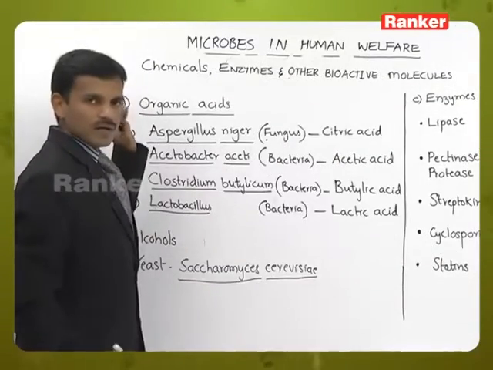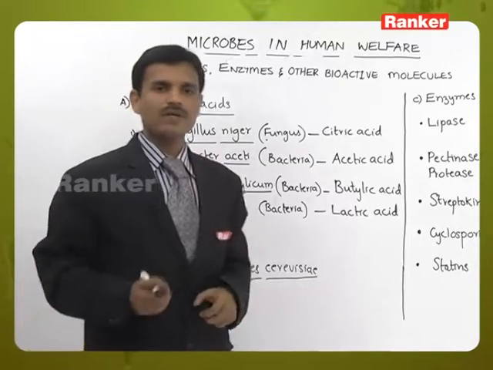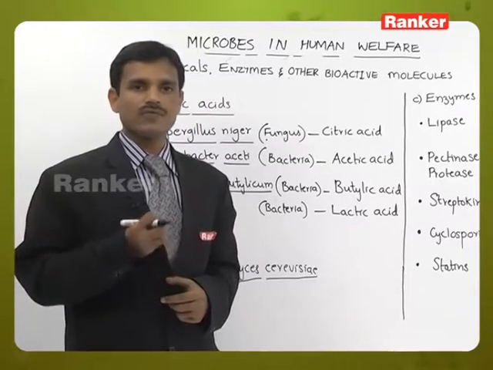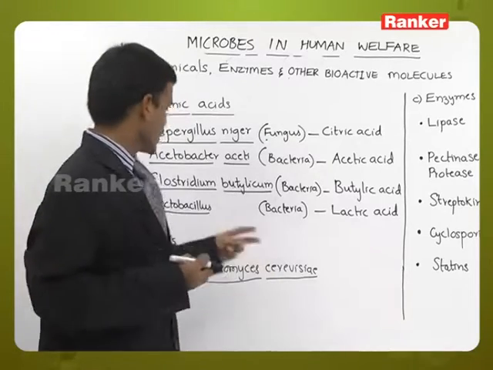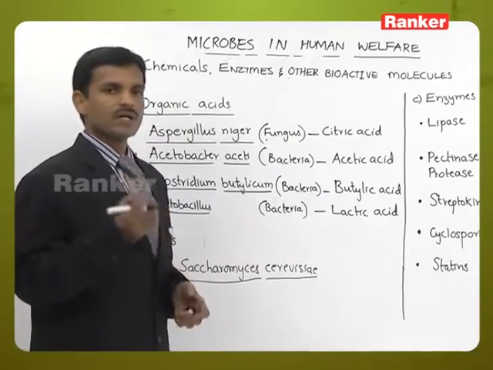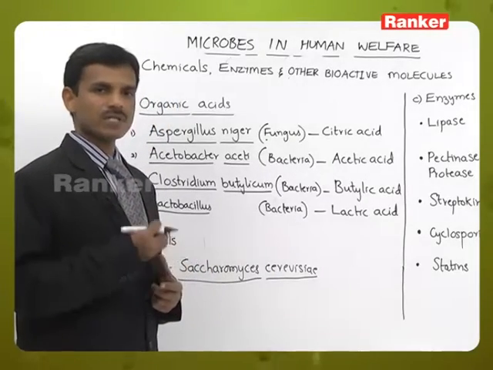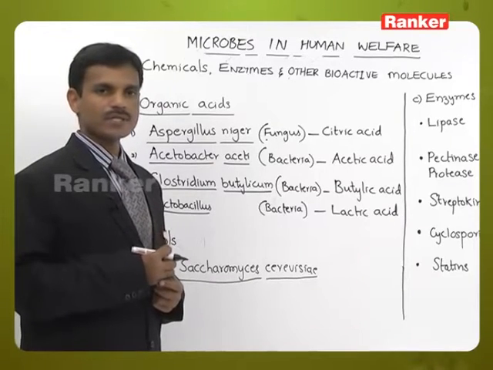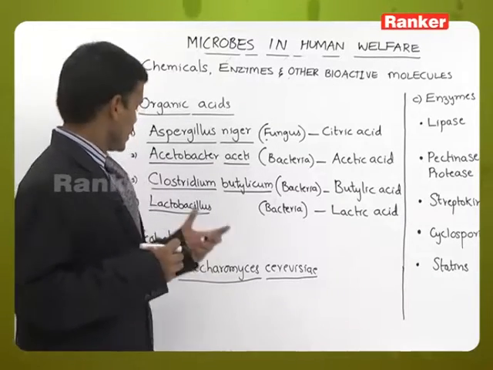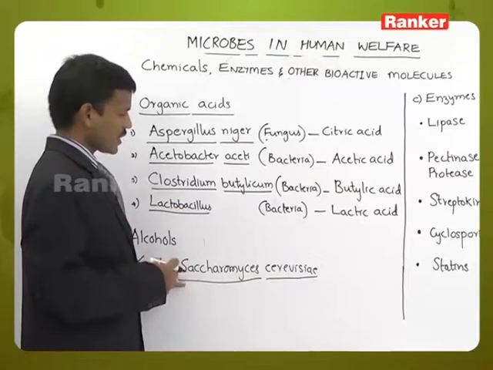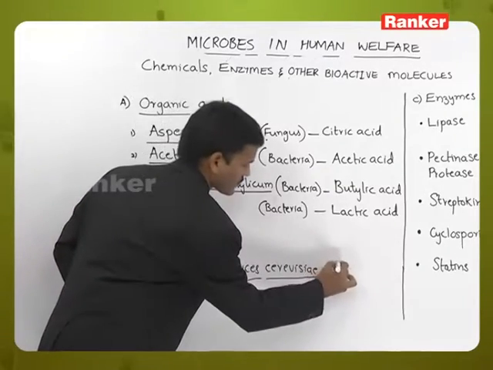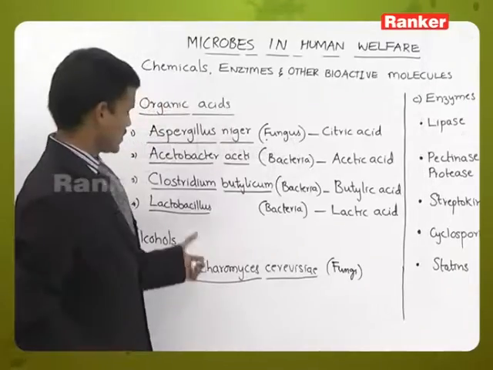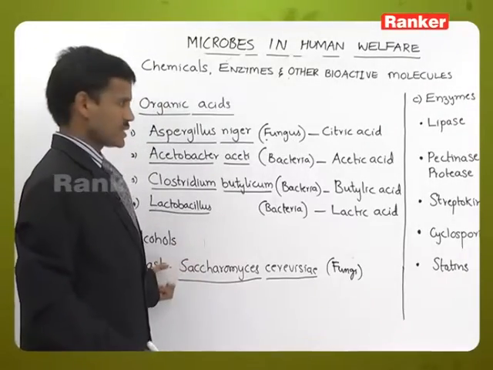Next, a product is alcohol. Already we discussed alcohols. The alcohols are fermented by yeast, sometimes Saccharomyces cerevisiae. It is called baker's yeast. Saccharomyces ellipsoideus, it is wine yeast. So, different yeasts are there. These are fungal members. It is a fungus. So, it is a common brewer's yeast.